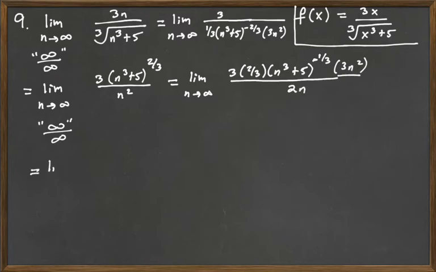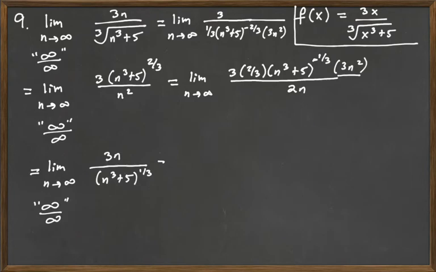So this is going to be the limit as n goes to infinity of 3n over n cubed plus 5 to the 1/3, and so that's going to be infinity over infinity, and actually it's back to the original limit. The expression is the same as the beginning, and so L'Hopital's rule doesn't really work on this one because we're just going to go in circles.